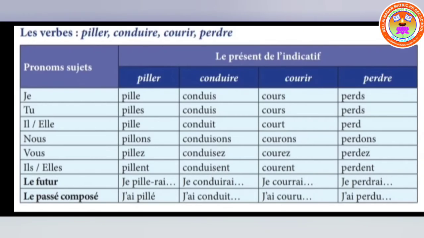And perdre is also the same. It is not prendre, it is perdre. So perds, perds, perd, then perdons, perdez, perdent. For future it is perdrai, and perdu. So you have to remember these verbs, and we can see some sentences using these verbs.